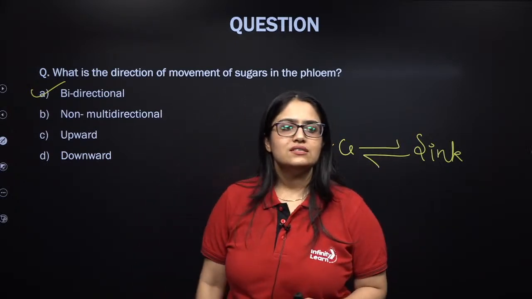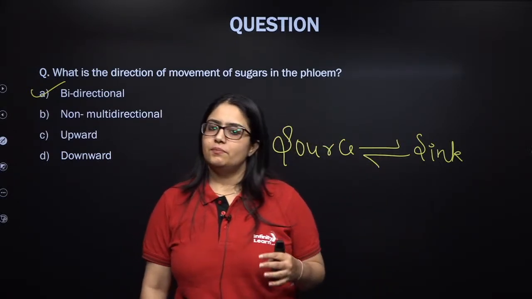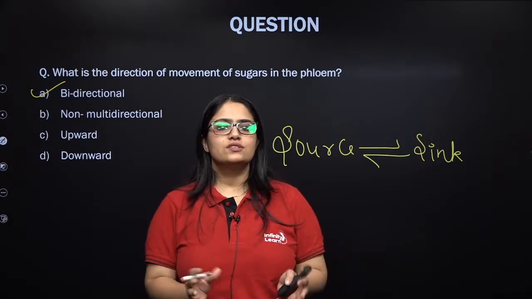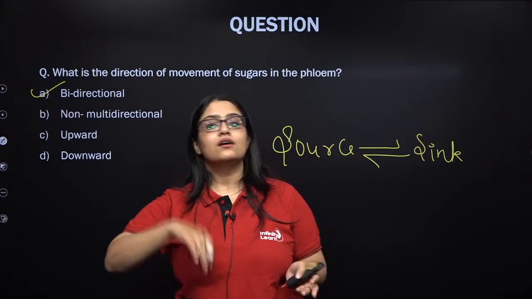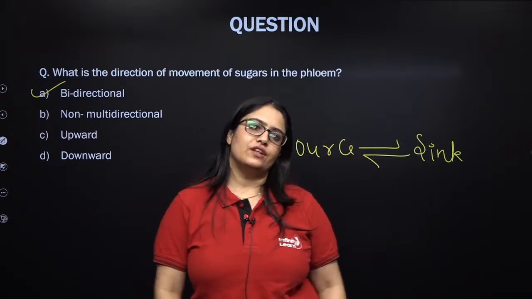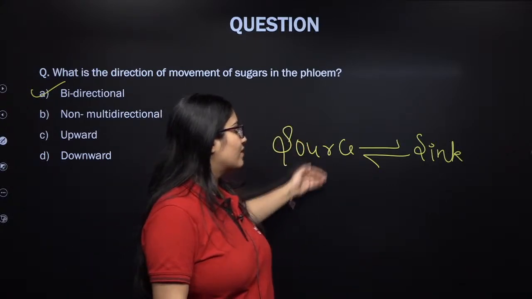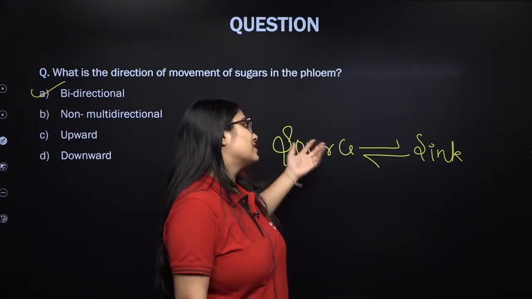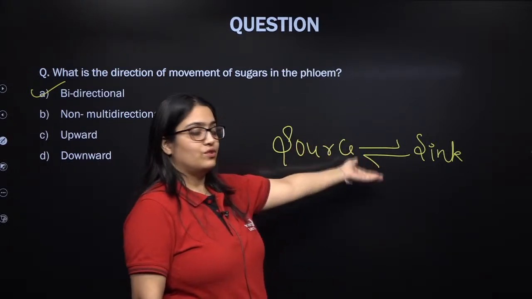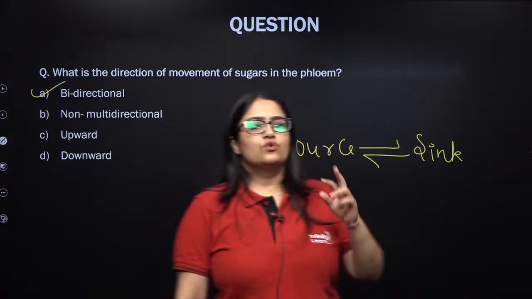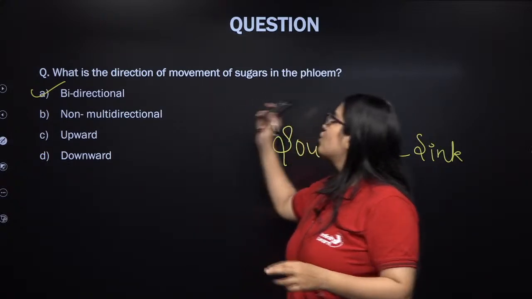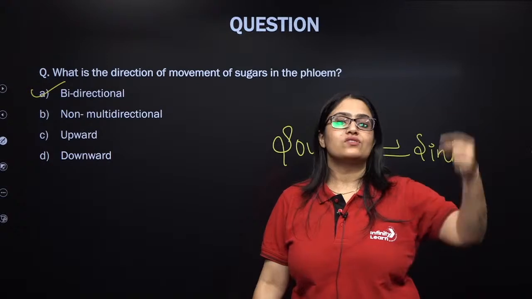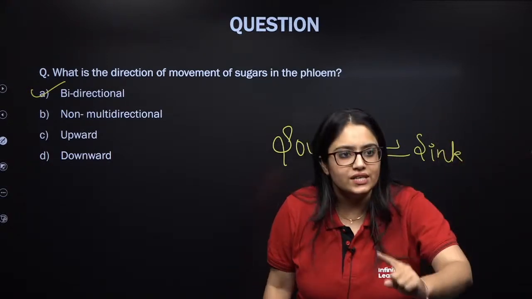It depends upon the season, condition required in the plant. So whenever source and sink, this relationship changes, the food can flow in the other direction as well. So right now, if this particular organ is acting as source, in some other season it can act as a sink also, so the food will backflow. So please remember, my dear students, direction of movement of sugars in phloem is bidirectional, but movement of water and minerals in phloem is unidirectional.